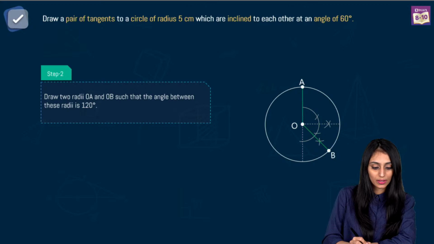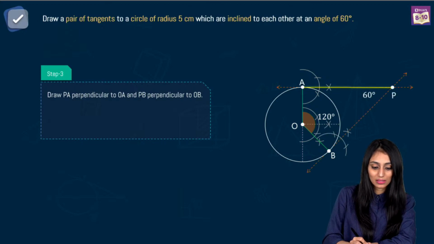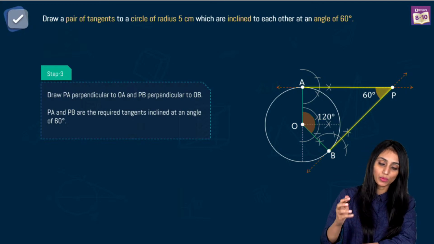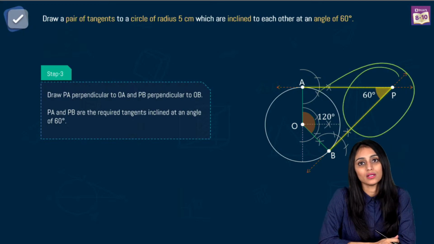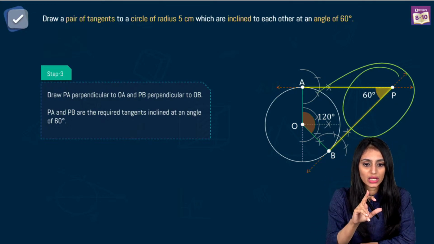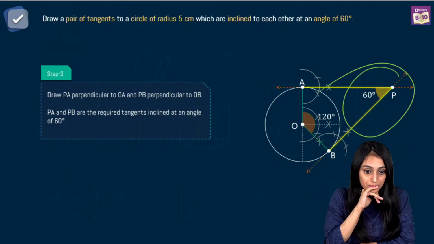Once you draw it, at these points A and B, you have to draw perpendiculars using the compass again, 90 degree angles, like this, and from here as well. And the point where they both are meeting, let's mark this as point P, and that angle would be 60 degree. So at last, when you check your figure, you can simply put a protractor here and see if it is coming out as 60 degree or not. 1 or 2 degrees up and down will do. That works. You don't have to give the justification, but steps of construction you have to write.